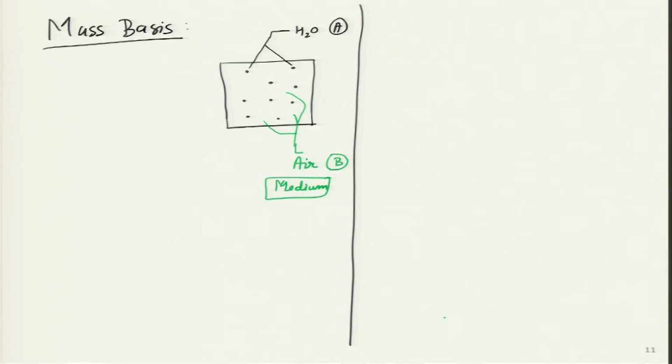Then because there will be some perspiration taking place, some evaporation, certain regions will have pockets of high H2O molecules as well. Those molecules I am interested in, which is what I have drawn over here in the slide with black dots. Everywhere else is air, and this container I am interested in analyzing on a mass basis.